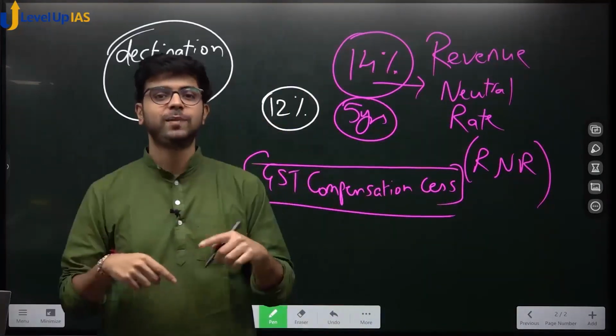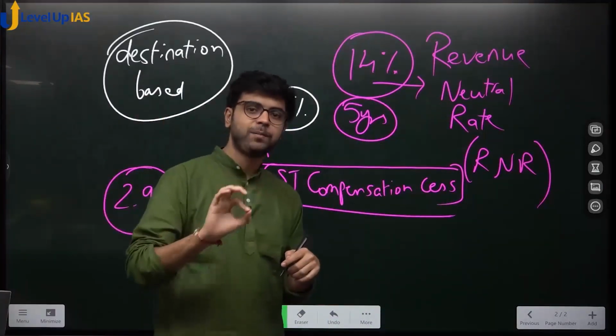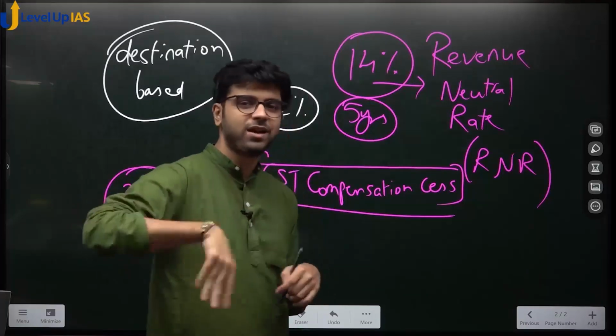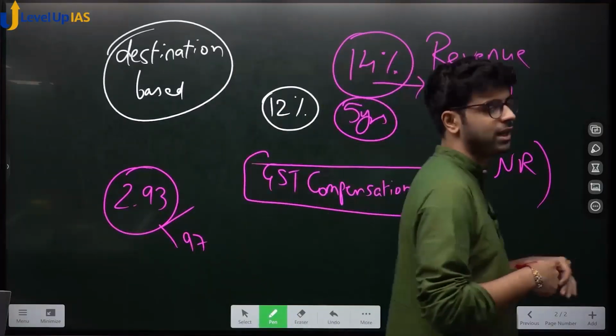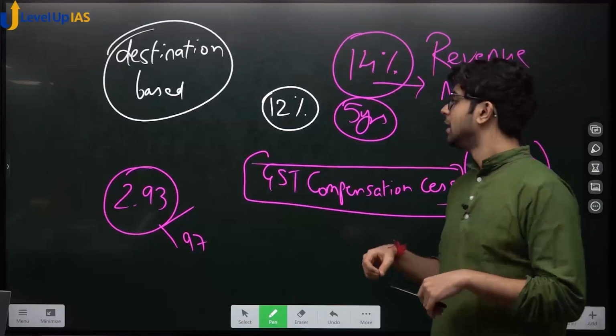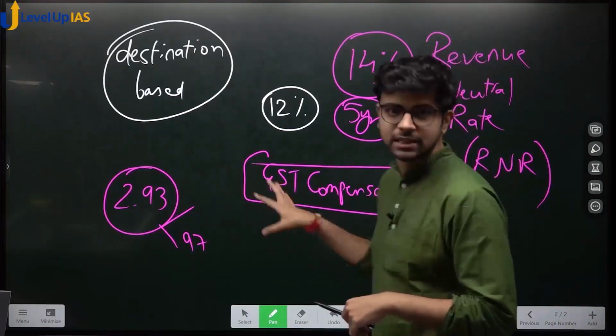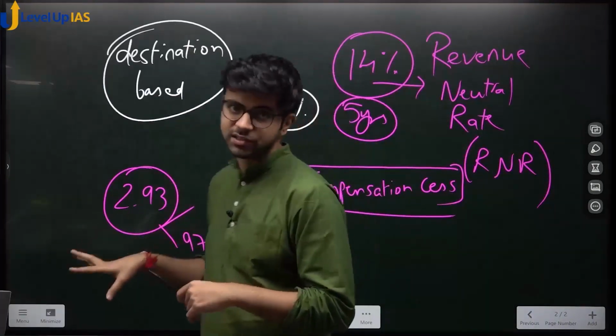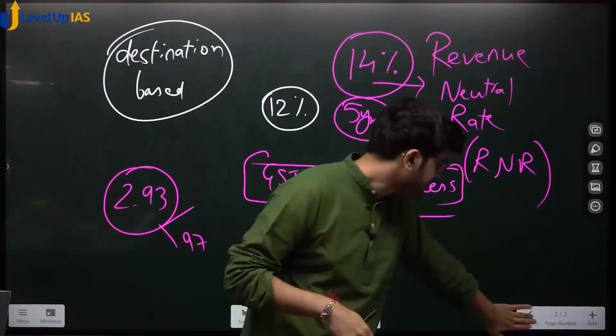I am going in a reverse manner. Instead of telling you each and every bit of GST, I am telling the main concepts and then we'll cover the masala, the side masala. Okay? GST compensation cess, revenue neutral rate, 5 years. Okay? Now coming to the GST Council.